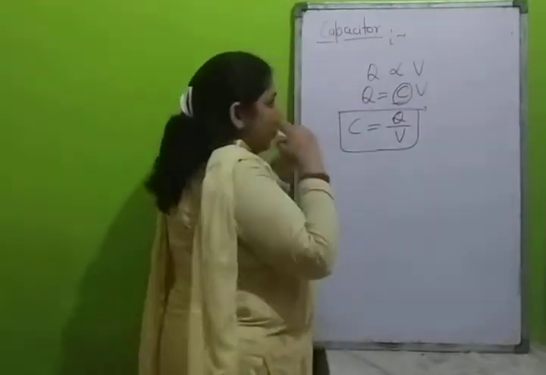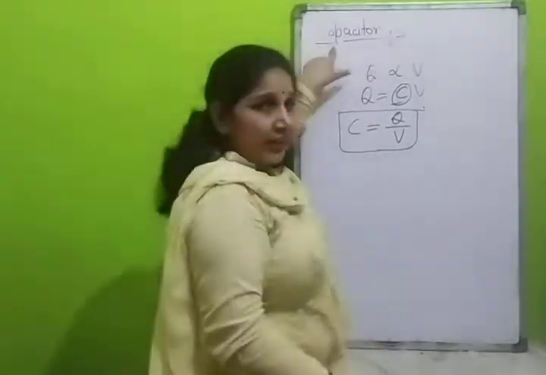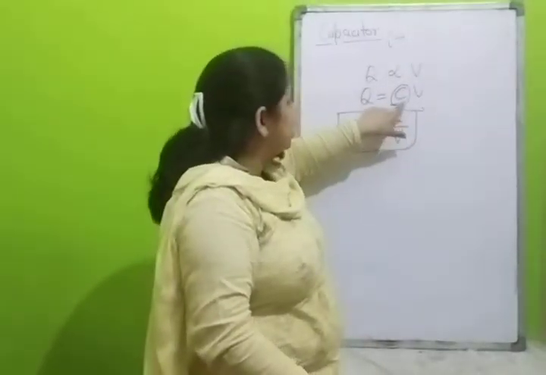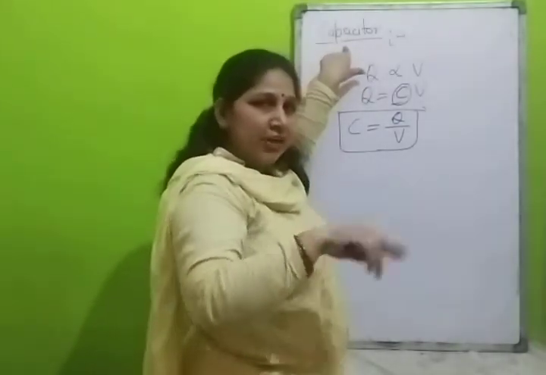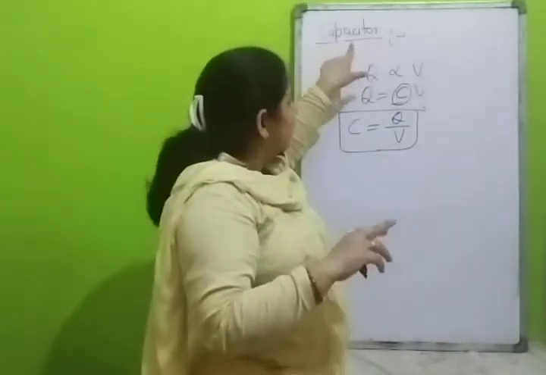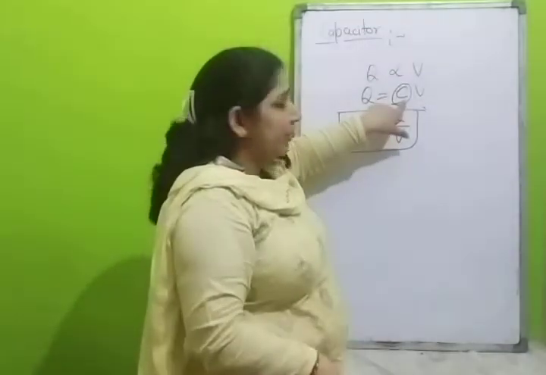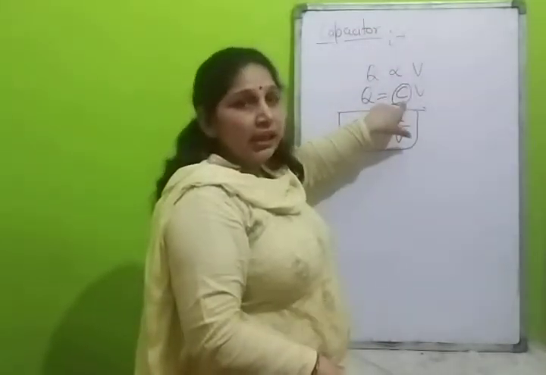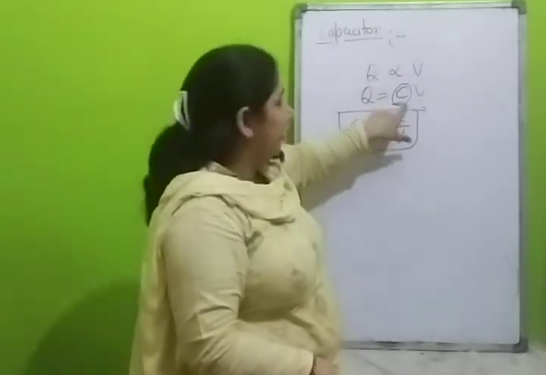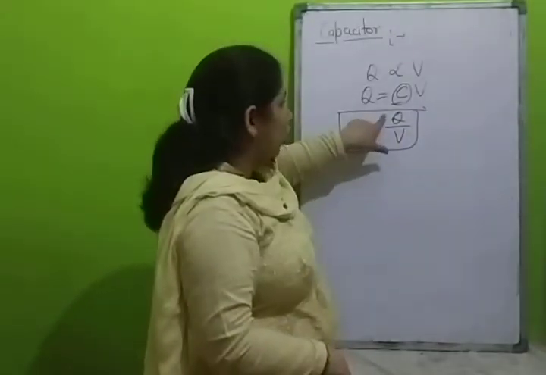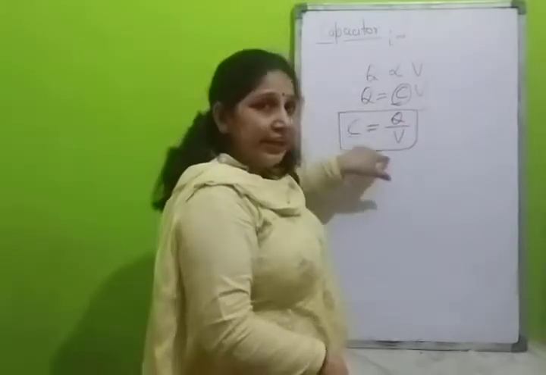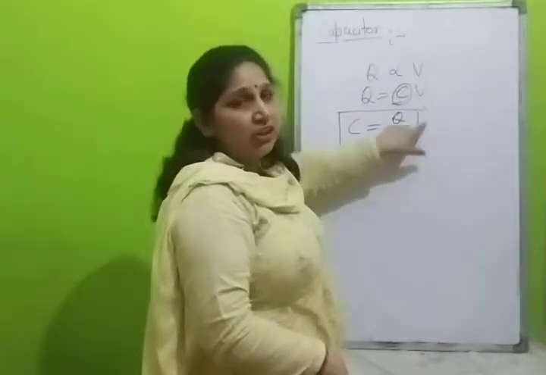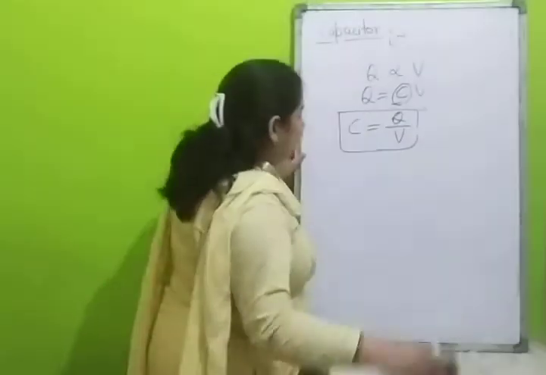This constant is known as the capacitance of the capacitor. Capacitance of a capacitor is the specific characteristic of a specific conductor. If we replace the conductor, then definitely the characteristic of the capacitor, that is capacitance, will change. This is the ratio of Q upon V. It will always remain the same for any capacitor. It will be constant.